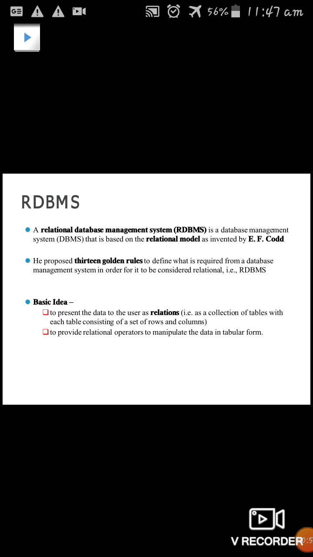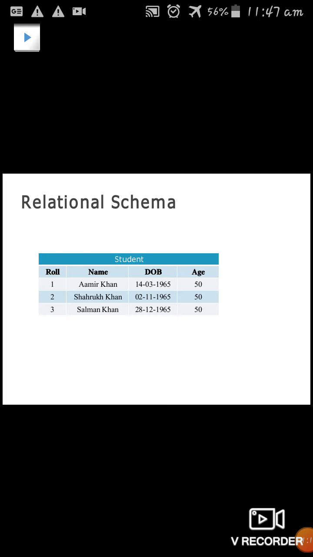The basic idea of RDBMS is that it has some relationship and it should be maintained in the format of tables. The table consists of rows and columns, and it provides relational operators to manipulate the data in the tabular column. So next is the relational schema. This is a basic structure of relational database.